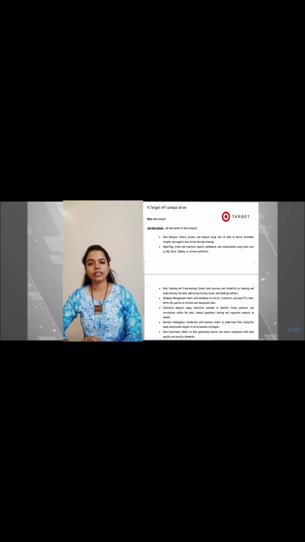Then reporting. In reporting, create and maintain the reports, dashboards and visualizations using tools such as SQL, Excel, Tableau or similar platforms. Data cleaning and pre-processing. In this, ensure the data accuracy and reliability by cleaning and pre-processing raw data, addressing the missing values and handling outliers. Then database management. In this, work with the database to extract, transform and load data, write SQL queries to retrieve and manipulate the data.